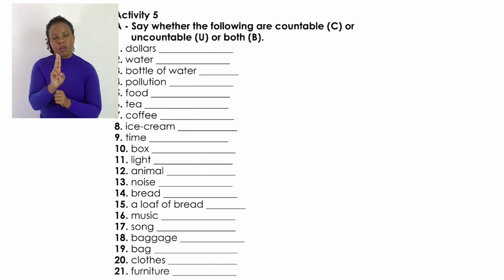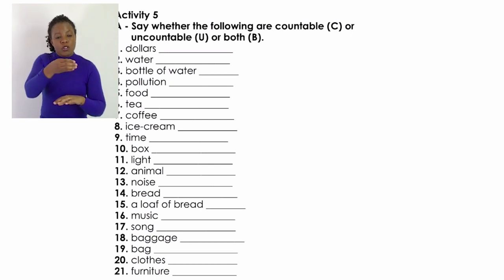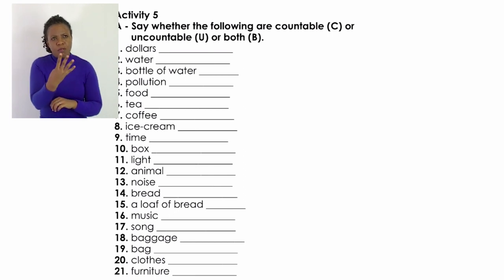Unless you are talking of containers of water, that's when you can say 2 bottles of water, 2 cups of water, etc. That's our number 3, bottle of water. It's countable. 1 bottle of water, 2 bottles of water, etc.